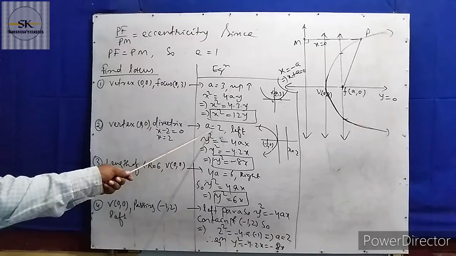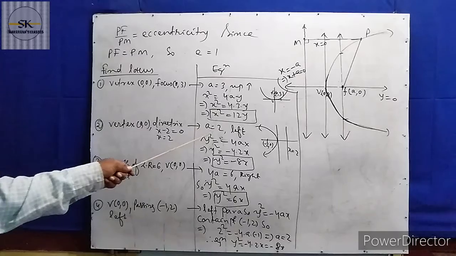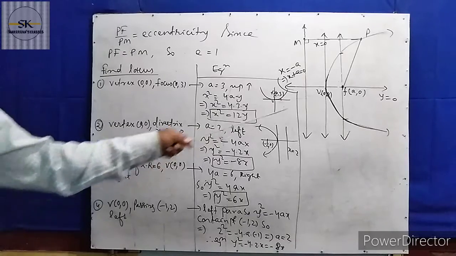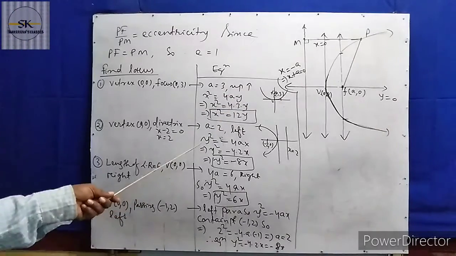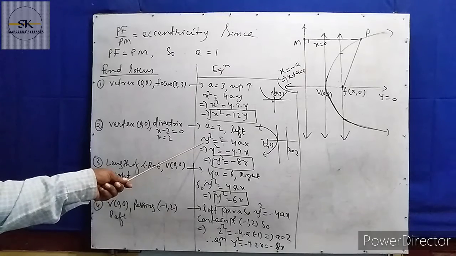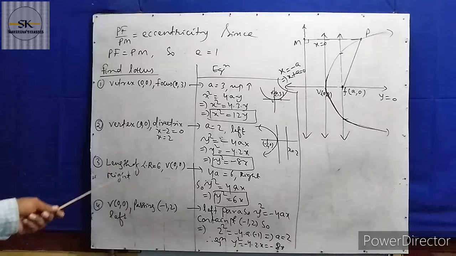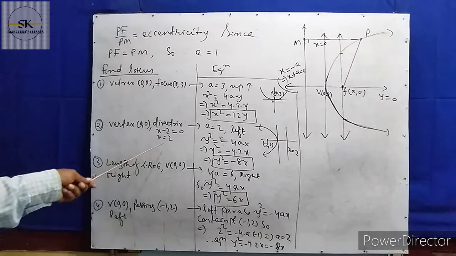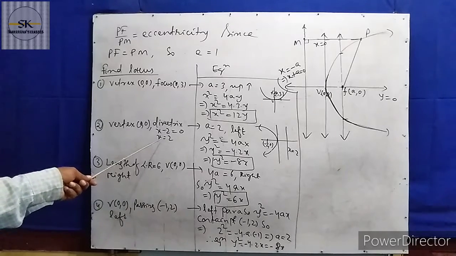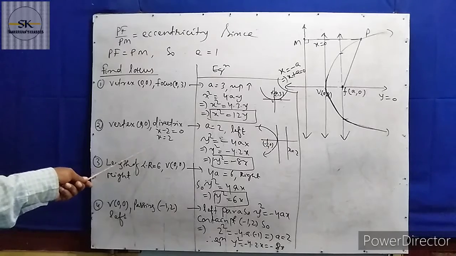If the directrix is towards what? Right, a equal to 2 means positive, then the parabola is opening towards left. The left parabola can be represented by y square equal to minus 4ax. So here x equal to a is the directrix equation, given x equal to 2, so a equal to 2.